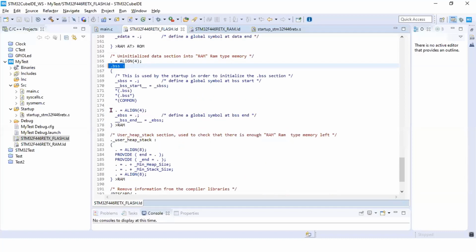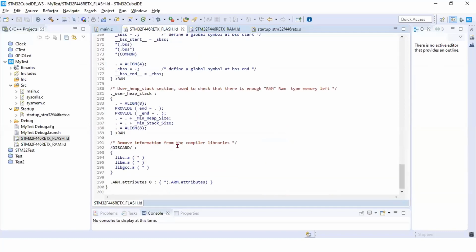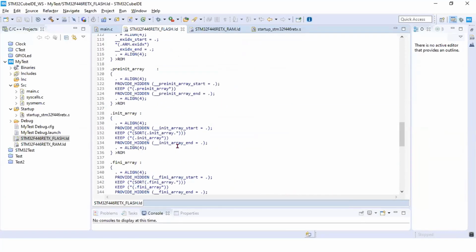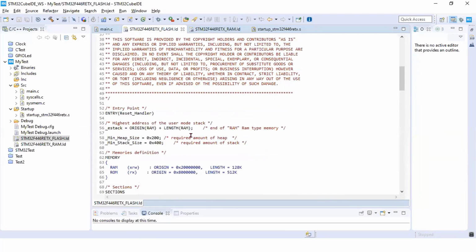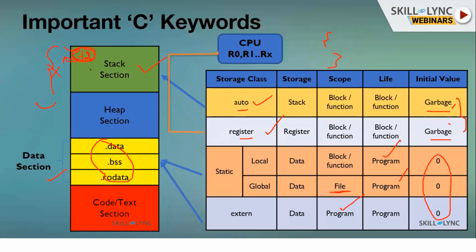All these sections are created here. But where are the stack and heap? There are no stack and heap sections because your stack grows down and heap grows up. This is the starting address of your heap and this is the starting address of your stack.